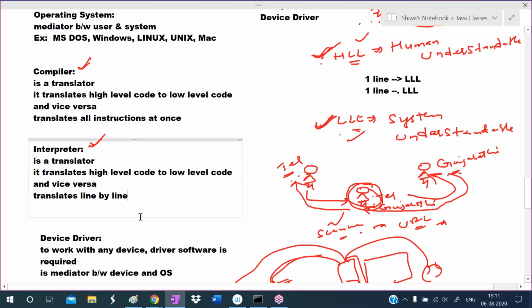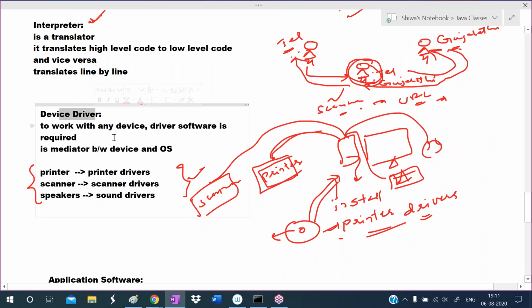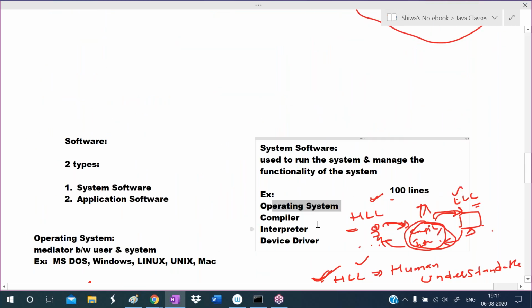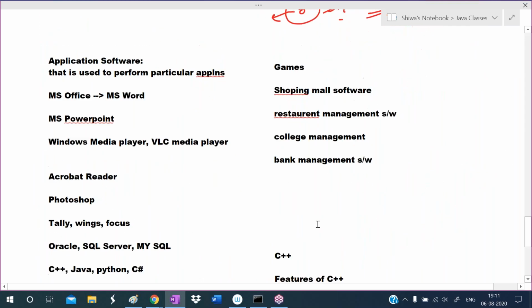Okay. Then this device driver, this software is required to communicate with any device. To work with the printer, printer drivers are required. To work with the scanner, scanner drivers are required. So operating system you already know. If operating system is not there, we cannot maintain our own files and folders, etc.